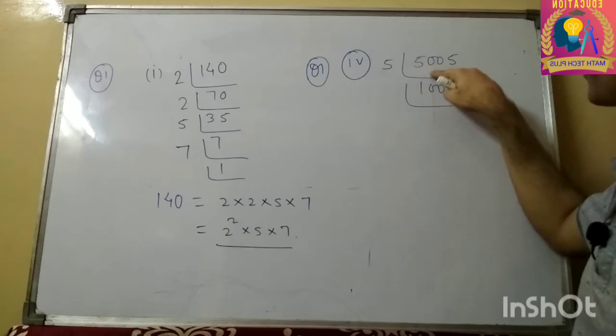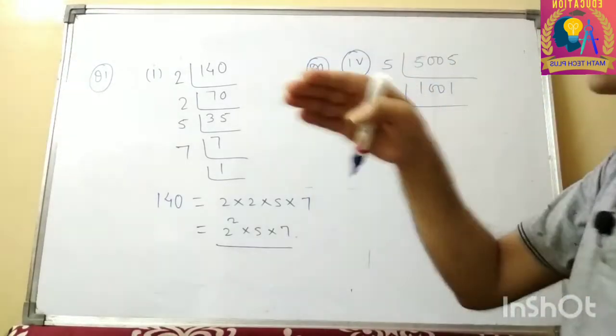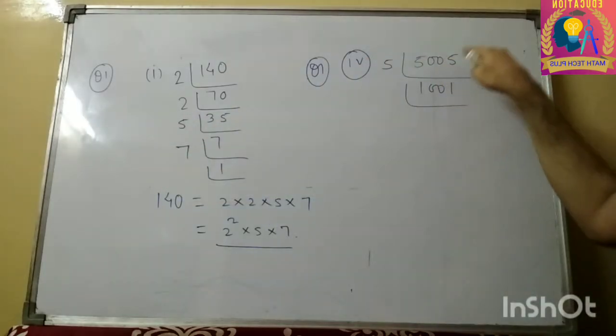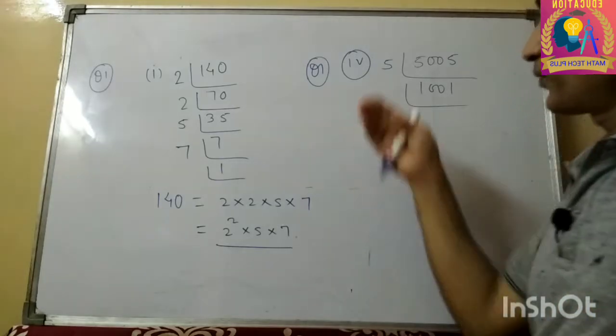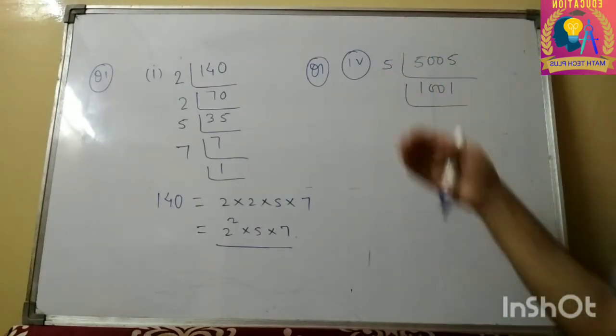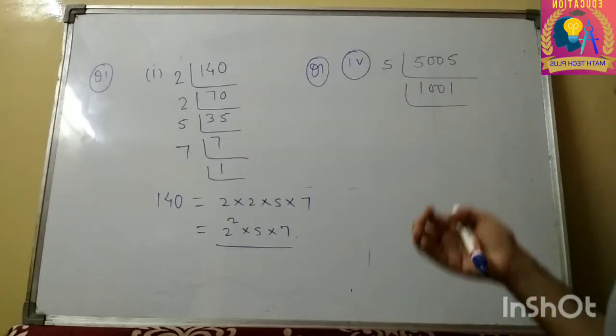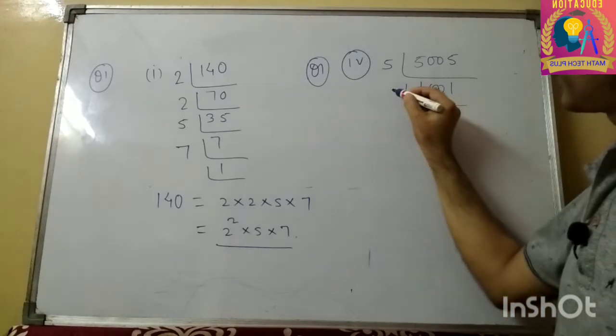5 plus 0 plus 0 plus 5. The rule is, if the sum of these digits is divisible by 3, then the number will also be divisible by 3. It is not divisible by 3, and therefore we opted for 5. It is obviously divisible by 5. Now we will try the next number. The next number in sequence is 7. So try to divide by 7.